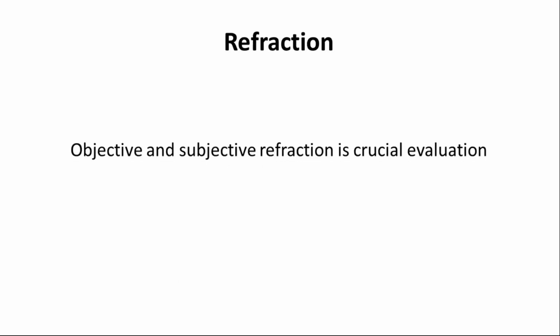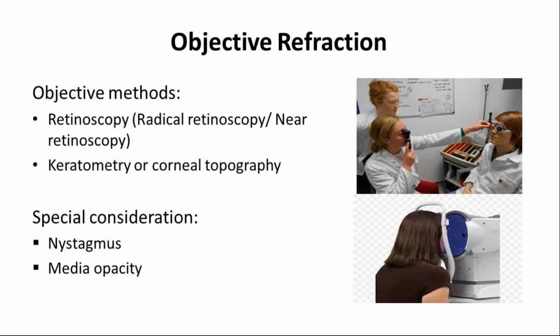Moving towards the refraction part, objective and subjective refraction is a crucial evaluation. Now I would like to discuss objective refraction. The objective value can be found by retinoscopy, where we can perform either radical or near retinoscopy in our low vision department. I'll explain this in further slides. And even corneal keratometry and corneal topography we do, just to see whether the patient has corneal astigmatism or not.